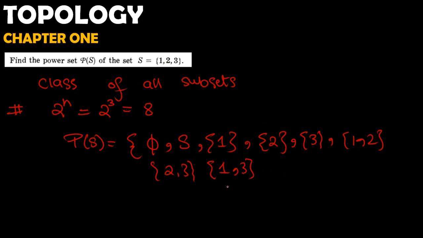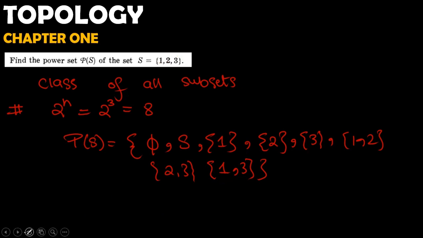How many subsets do we have till now? Exactly, we have 8: 1, 2, 3, 4, 5, 6, 7, 8. We have found all 8 subsets of the set S equal to {1, 2, 3}. So very simple and very easy example.